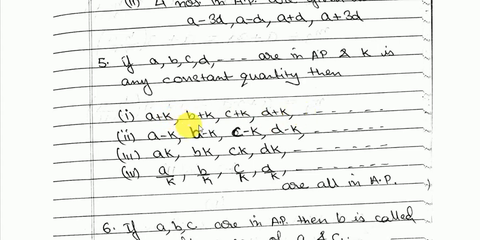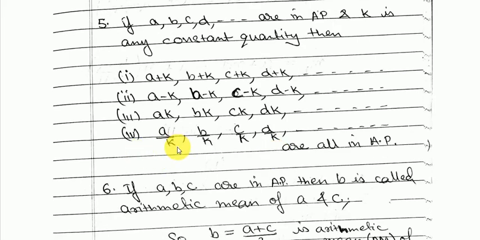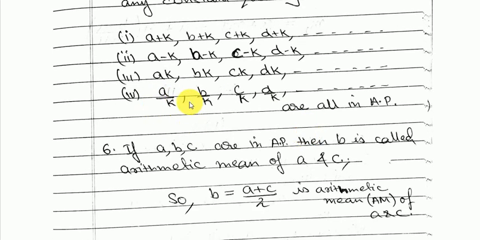That means a plus k, b plus k, c plus k, d plus k also will be in AP. Same way, if you subtract k from each term of that AP, the resulting sequence will be an AP only. Same way if you multiply each term by this k, the resulting sequence will also be in AP. Same way if you divide by k, suppose k is not equal to 0, the resulting sequence will also be in AP.